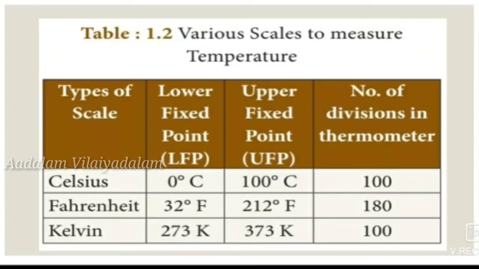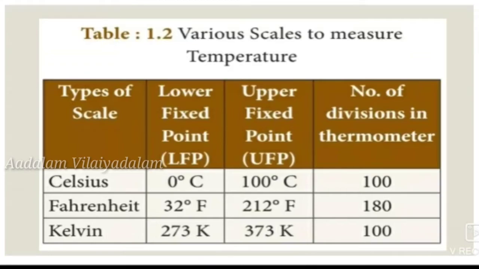First one is Celsius. The lower fixed point of Celsius is 0 degrees Celsius and the upper fixed point is 100 degrees Celsius. Fahrenheit: the lower fixed point of Fahrenheit is 32 degrees Fahrenheit and the upper fixed point is 212 degrees Fahrenheit. Kelvin: the lower fixed point of Kelvin is 273 Kelvin and the upper fixed point is 373 Kelvin.